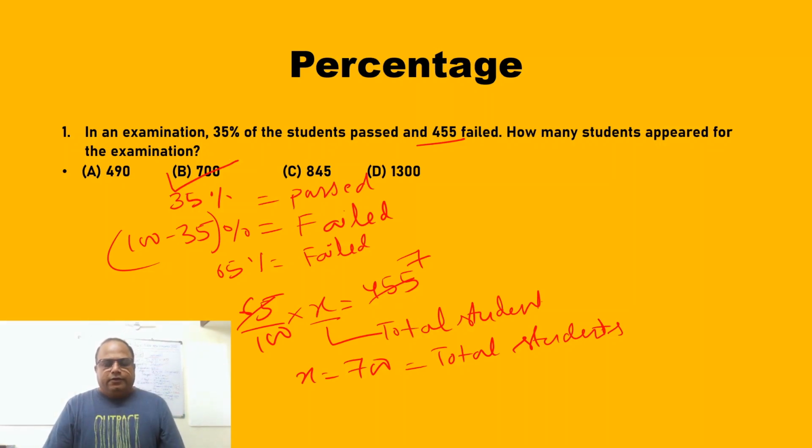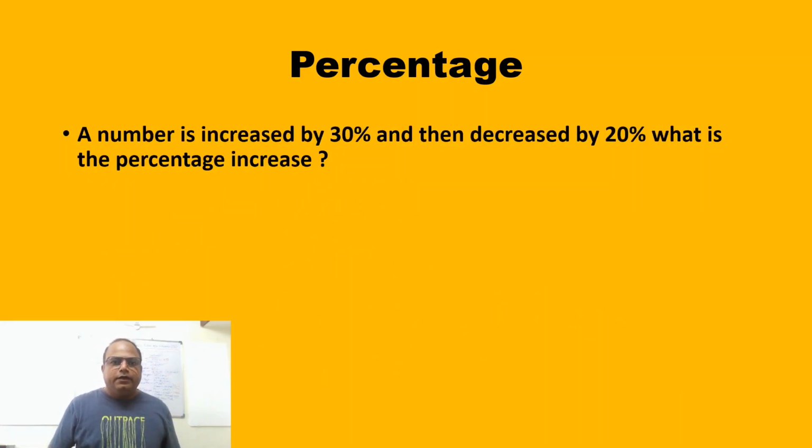Okay. So friends, we move to the next question. A number is increased by 30% and then decreased by 20%. What is the percentage increase? Pause my video here. You try with your own method. Then I will show you two methods. And in both the methods, you will get the same answer.